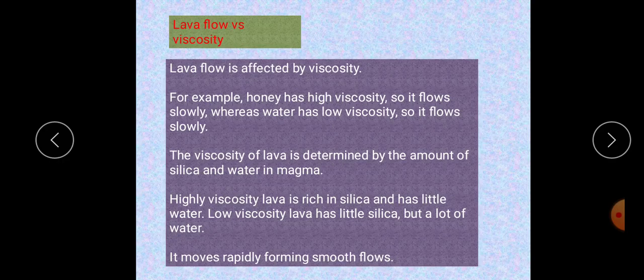The viscosity of lava is determined by the amount of silica and water in magma. High viscosity lava is rich in silica and has little water. Low viscosity lava has little silica but a lot of water, so it moves rapidly, forming smooth slopes.